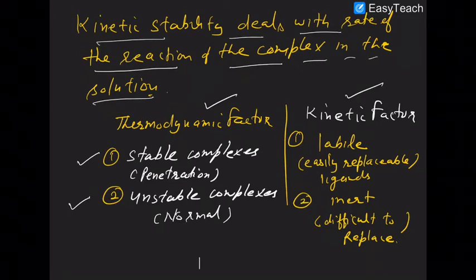What do you mean by a stable complex? A stable complex is one in which the stability is very high, the delta G value is very negative, or the redox potential is very large. The second kind is the normal complex, also called the unstable complex. Similarly, kinetic factors define a complex as either labile or inert. A labile complex is one in which the ligands can be replaced very easily, while inert complexes are those in which the ligands can be replaced only with great difficulty.